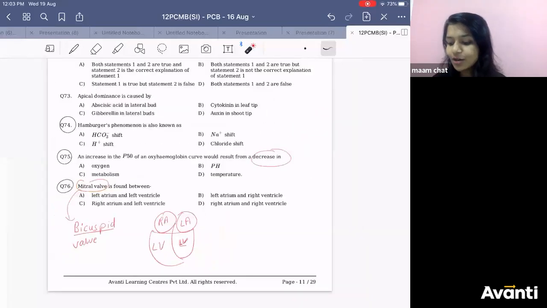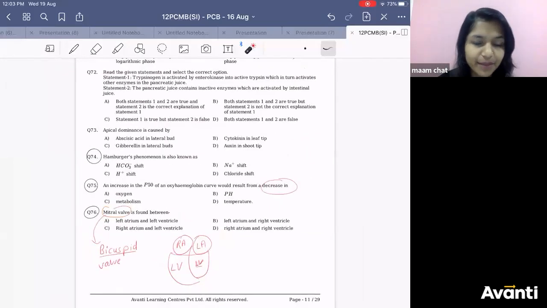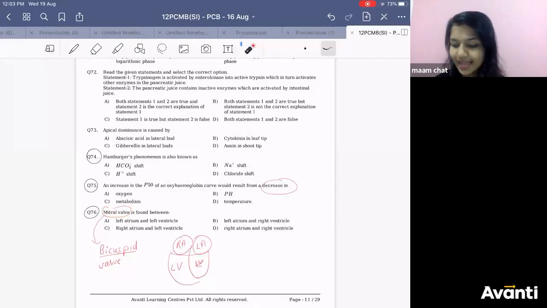ठीक है? Any more doubt in the paper? Tell me. I felt like there was no other question in which you should have any doubt. Everything must have been taught to you. You can let me know if there is any more doubt. Otherwise, we will close this paper.